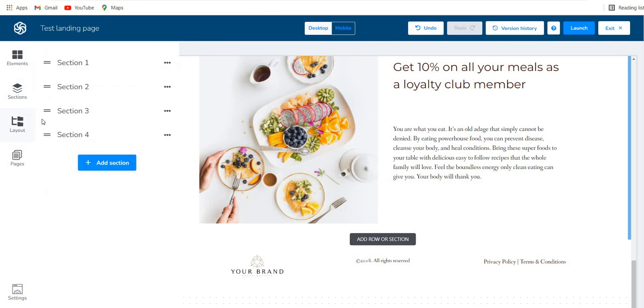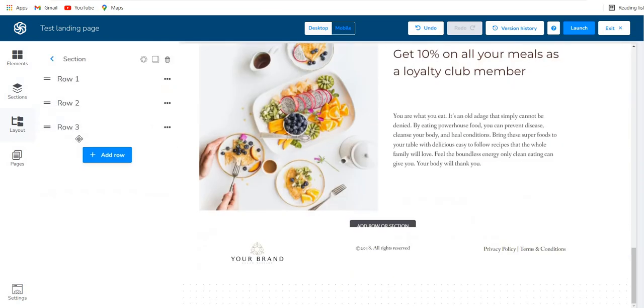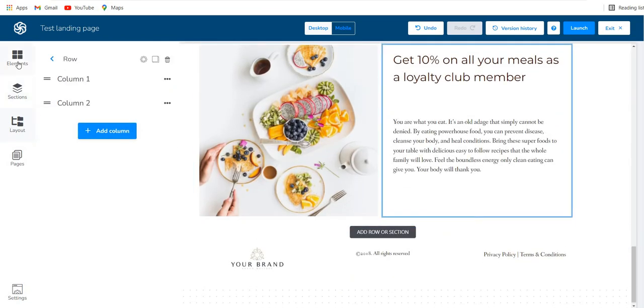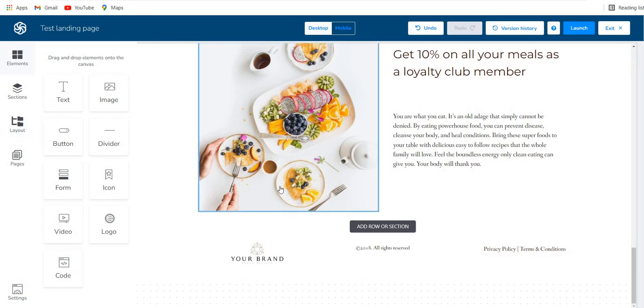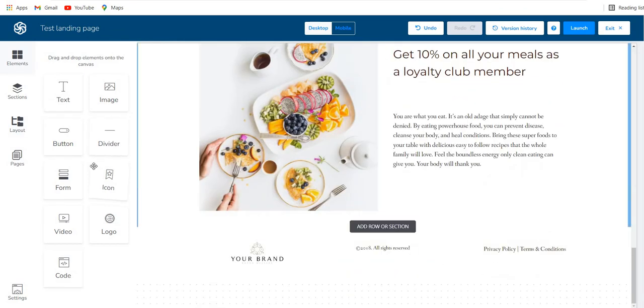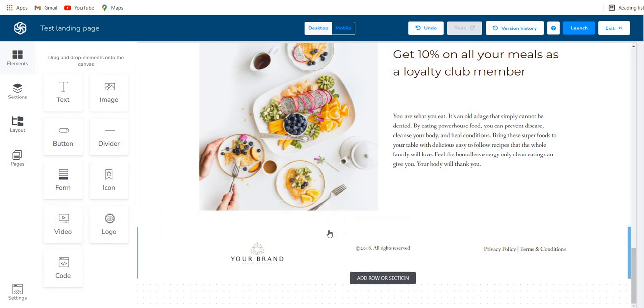If you want to add a layout, you want to check which layout you are in, you can find it over here. Similarly, elements, if you want to add a certain element over here, you want to add a video element over here, so you can drag and drop it over here.